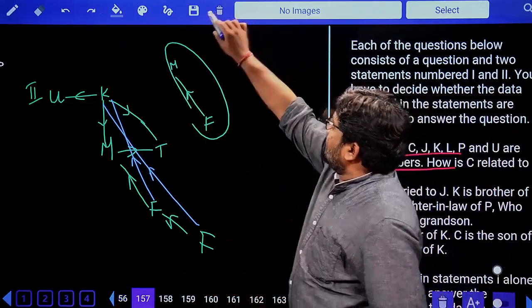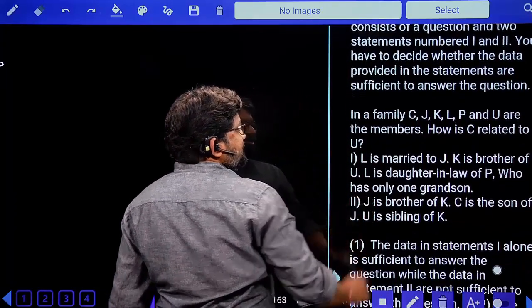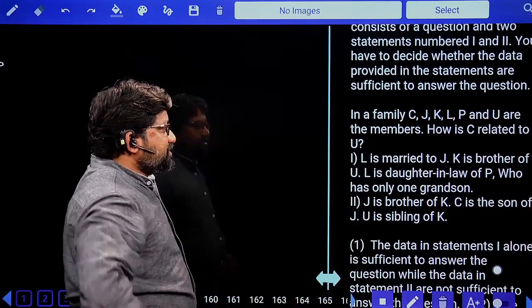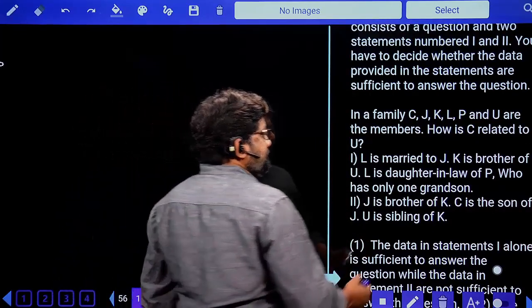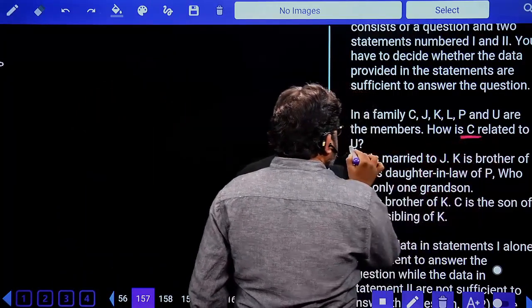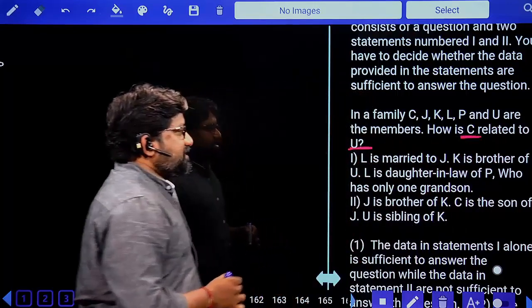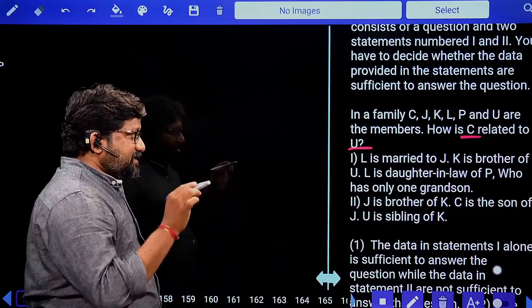157. What is 157? In a family, C, J, K, L, P and U are members. How is C related to U? Blood relations, 100% guarantee. There should be information about both C and U.